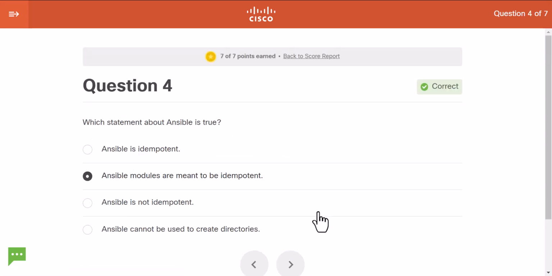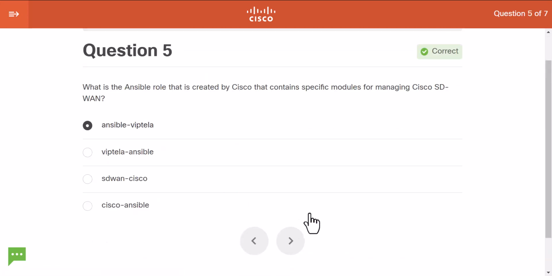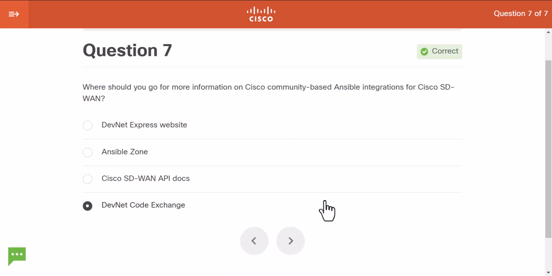But then another question which I got wrong is, of course, the one about where on the Cisco website something is located. So the correct answer here for the information on Cisco community-based Ansible integrations is DevNet Code Exchange, indeed, right? Basically, DevNet Code Exchange, as I said, is a catalog which has different examples, projects, sample code, and what items in this catalog actually do is they basically point to GitHub repositories.